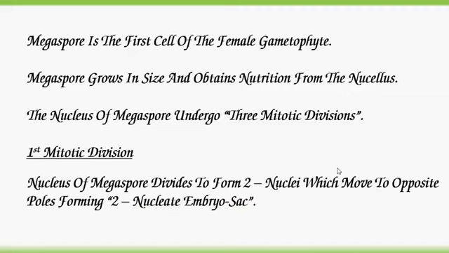The haploid nucleus of megaspore divides, the first mitotic division, to form 2 nuclei which move to the opposite poles to form 2 nucleate embryo sac.